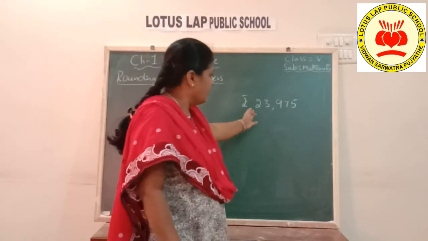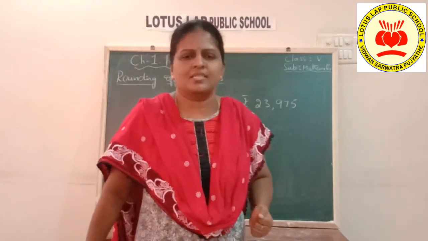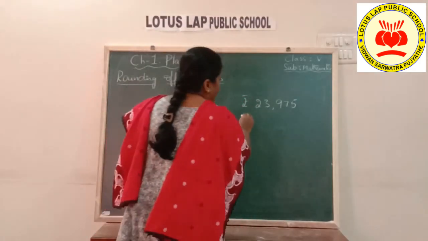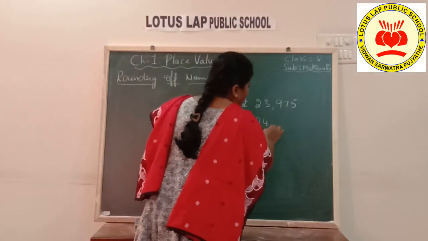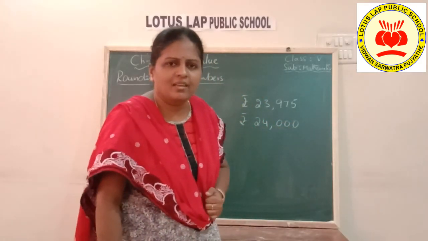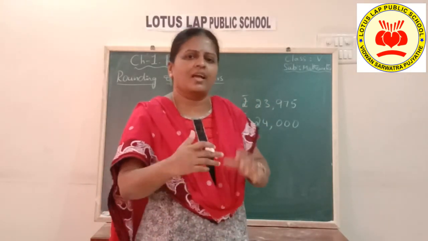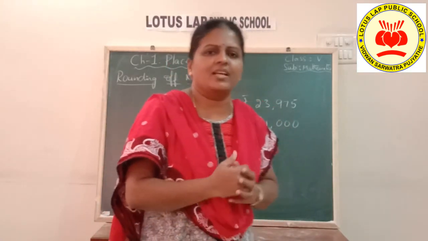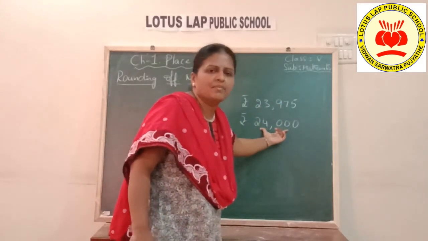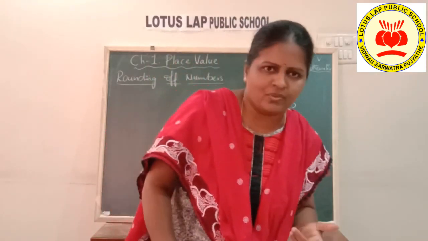So instead of telling the full amount, your father might say it's around 24,000. Why did he say that? Because telling each and everybody 23,975 is difficult, and 23,975 is very near to 24,000. So you can say it's around 24,000.